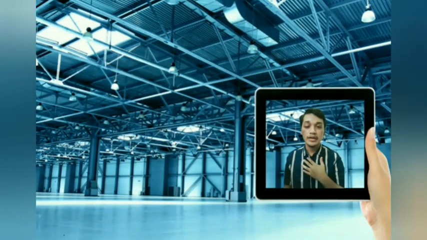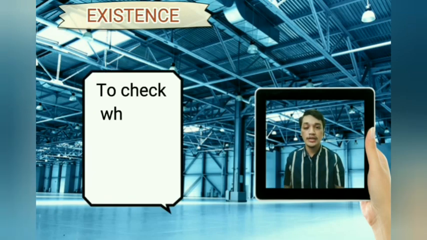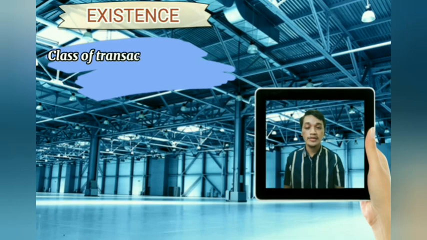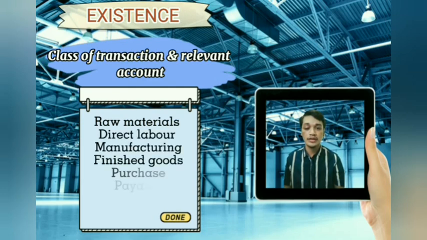Hi, my name is Khairul and we are going to discuss the first management assertion in the inventory and warehousing cycle. It is existence. The objective of existence is to check whether inventory as recorded on the books exists. Next, the classes of transaction and relevant accounts or ledgers are raw material account, direct labor account, manufacturing account, finished goods account, purchase account, payable account, and inventory account.